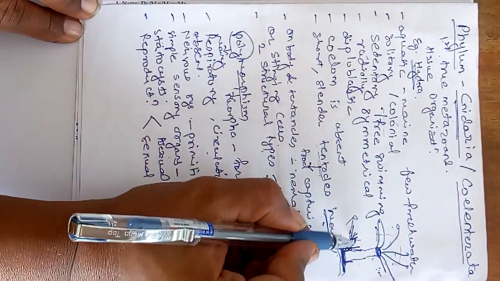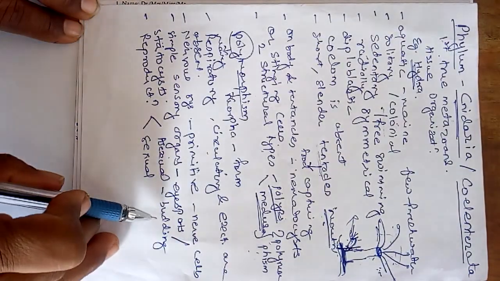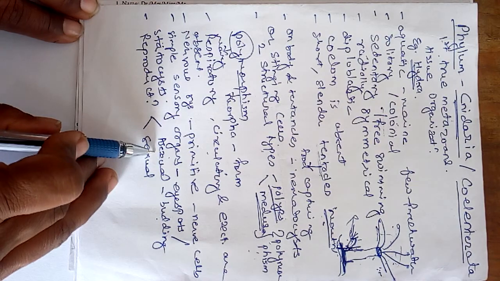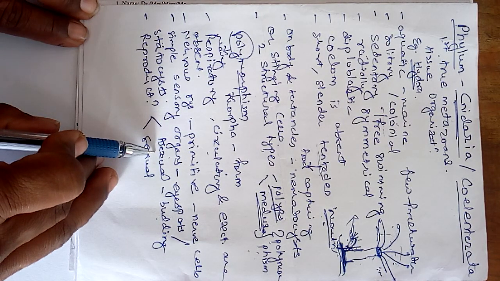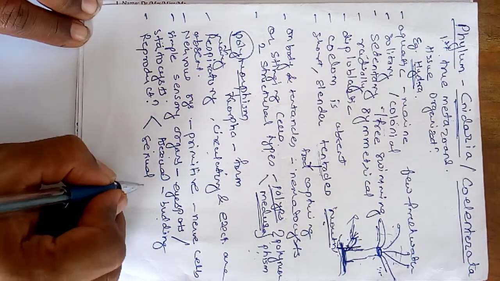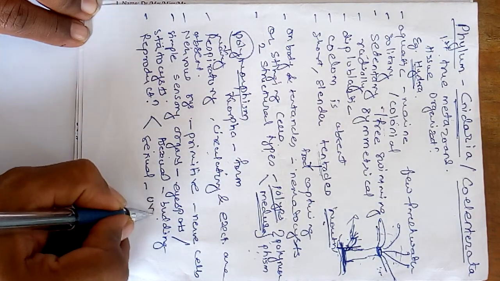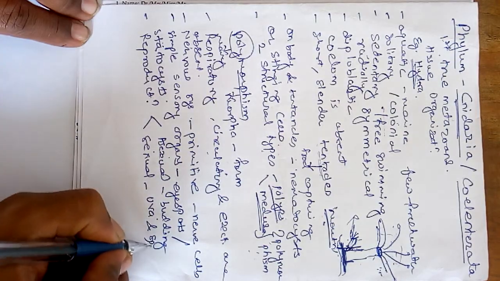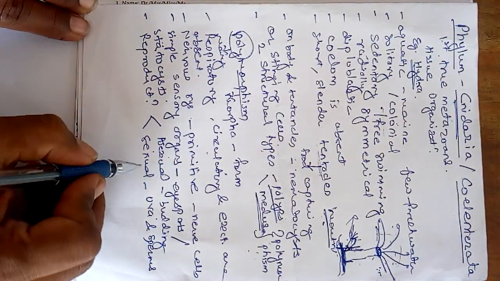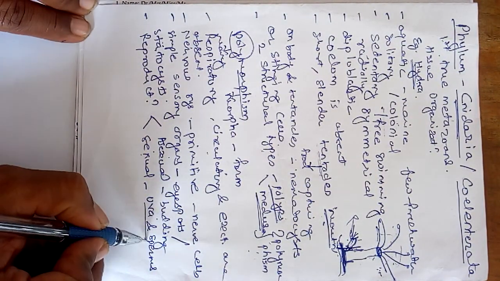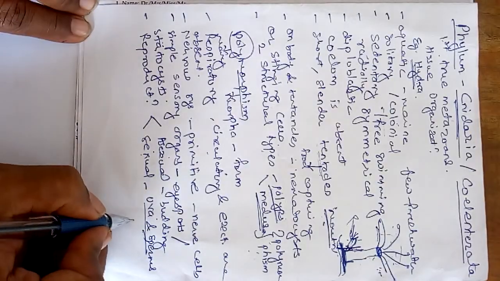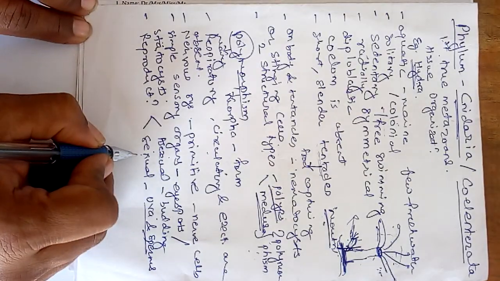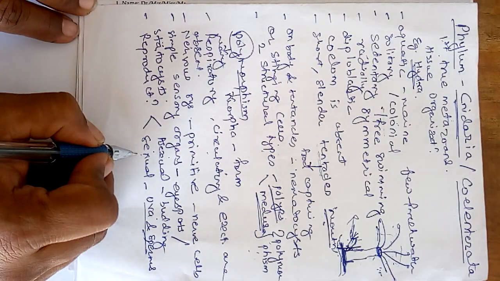Here the formation of a bud is there, so we call it budding, and that is the asexual type of reproduction. Then the sexual type of reproduction is also there. There is a formation of gametes, the ova and the sperms are produced. When ova and sperms are produced, that is gamete formation, and we call that reproduction the sexual type of reproduction.